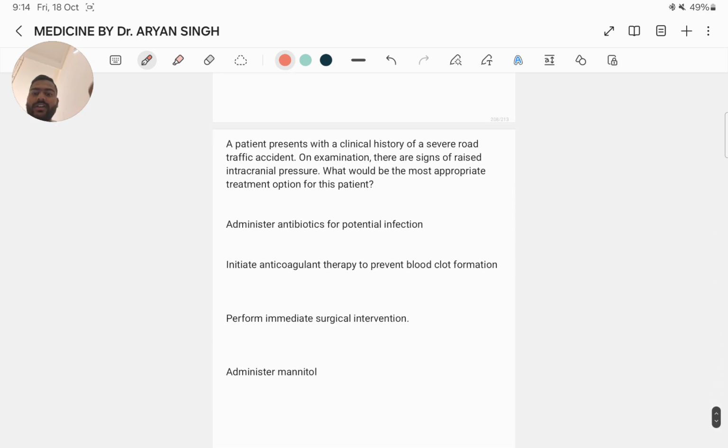Next question. A patient presents with a history of a severe road traffic accident. On examination, there are signs of raised intracranial pressure. What would be the most appropriate treatment option for this patient? Administer antibiotic for potential infection. Initiate anticoagulant therapy to prevent blood clots. Perform immediate surgery. Administer mannitol. This is the answer. Administer mannitol to reduce the intracranial pressure. Management of raised ICP includes head end elevation to improve the jugular venous flow, and osmotherapy with mannitol, 3% saline and glycerol or acetazolamide.